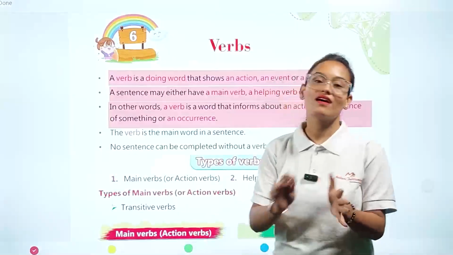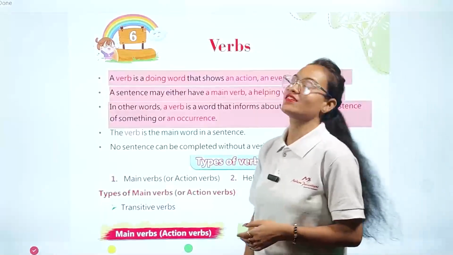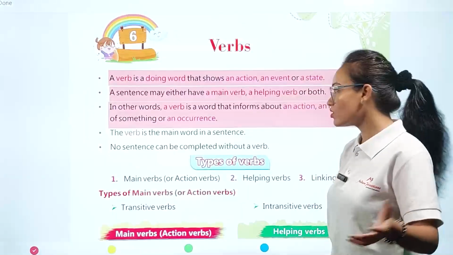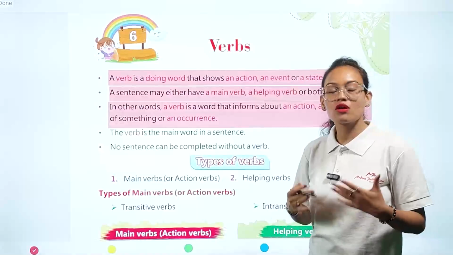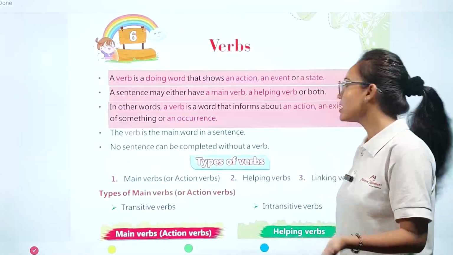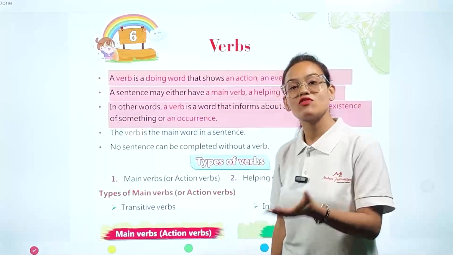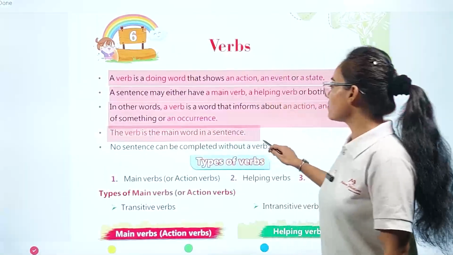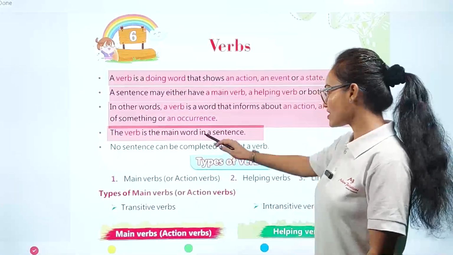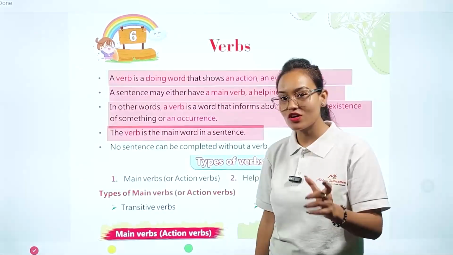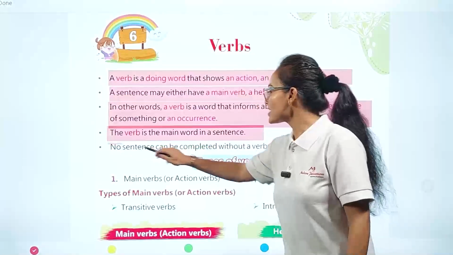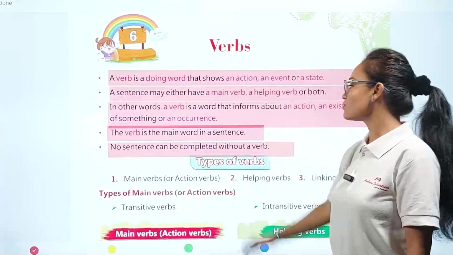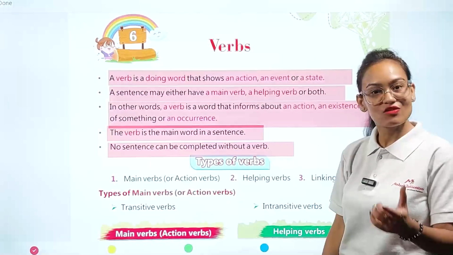In other words, a verb is a word that informs about an action, an existence of something, or an occurrence. In a very short way, my dear students, a verb is a word which always informs us about any kind of action, existence, or occurrence happening in the sentence. The verb is the main word in a sentence. Which part of the sentence is considered the main word? Verb. No sentence can be completed without a verb. Each and every sentence is incomplete without mentioning a verb.